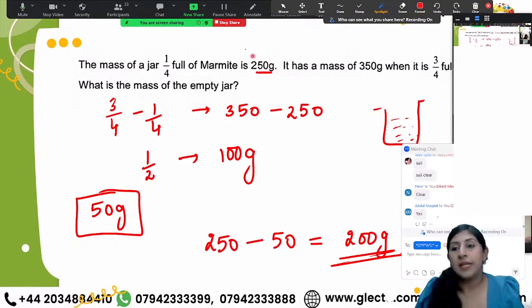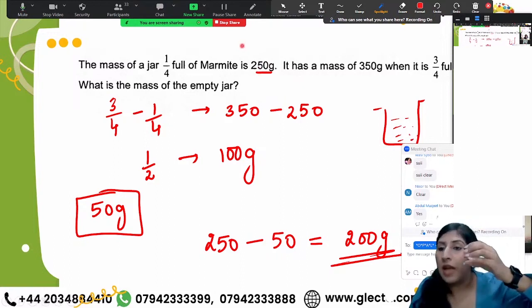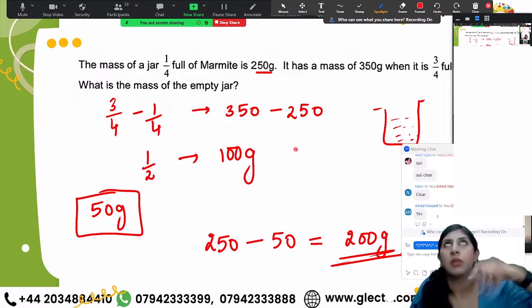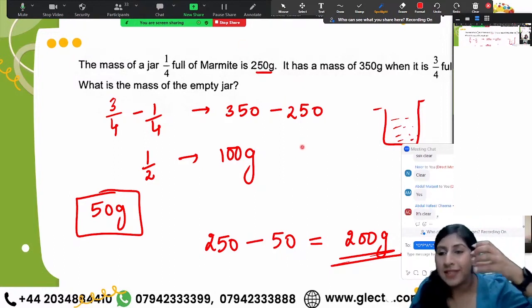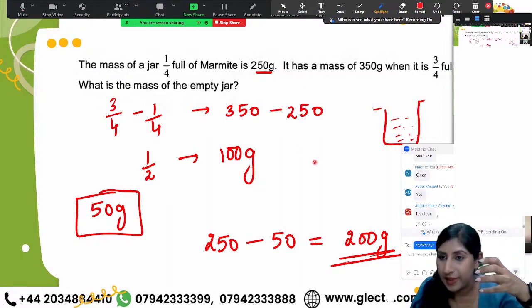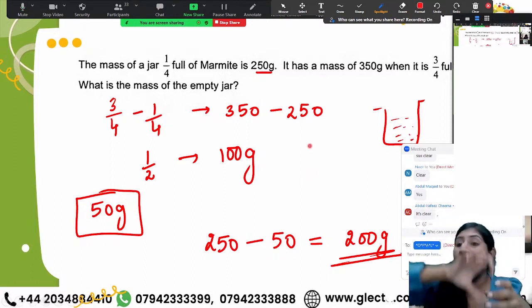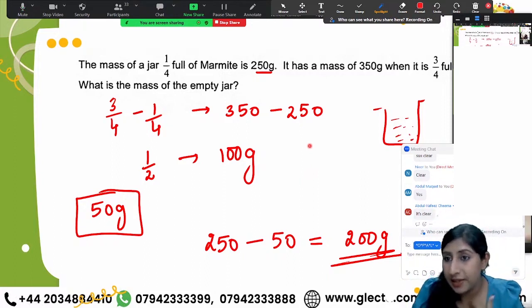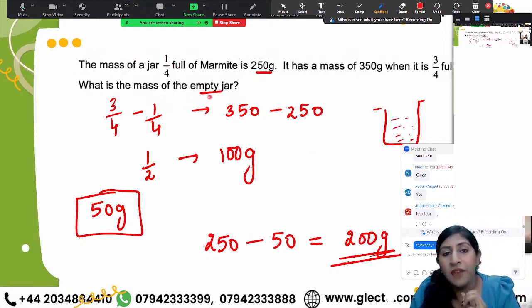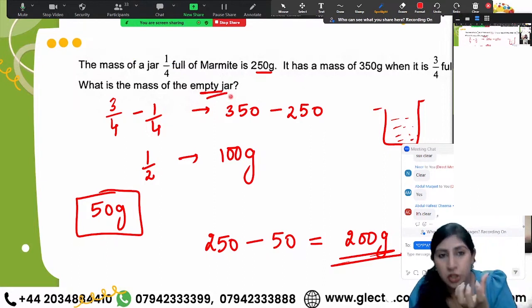250, yes, it's bigger. Tell me one thing. An empty glass has some weight, right, Omotola? Yes. Now, when you fill water in it, it will have more weight, right? So now we have a jar. We have to calculate the mass of the empty jar.